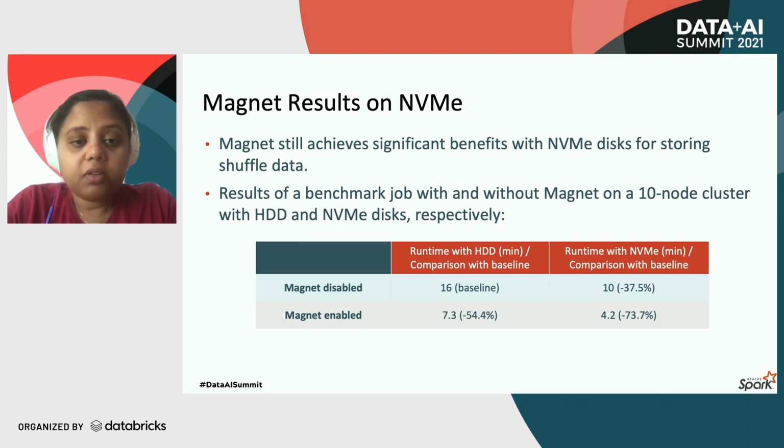What we learn from these numbers is that even though NVMe disk improved the shuffle efficiency, Magnet just with HDD brings an additional improvement of 17 percentage points. Also, Magnet on NVMe brings significant improvement compared to vanilla Spark on NVMe. So we can conclude from this that even though the shuffle delay problem can be addressed with a more performant disk to some extent, the RPC load on the shuffle services also contributes significantly to this delay, and this problem is alleviated by Magnet.